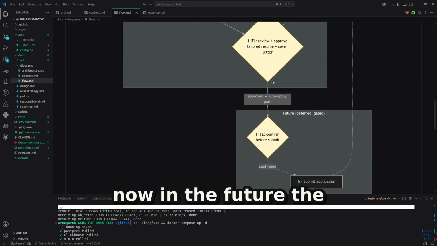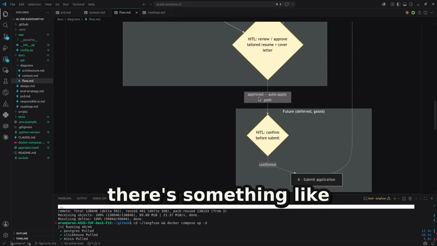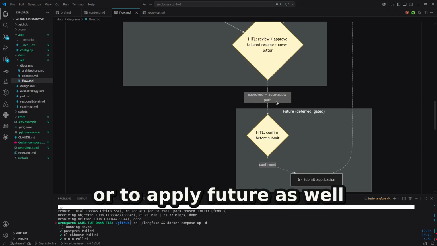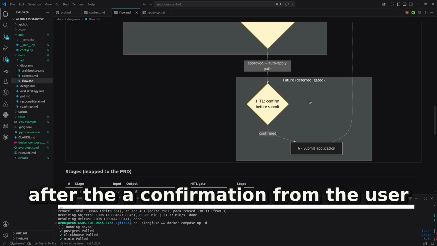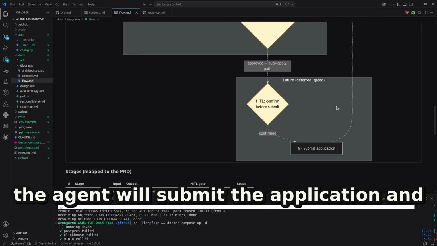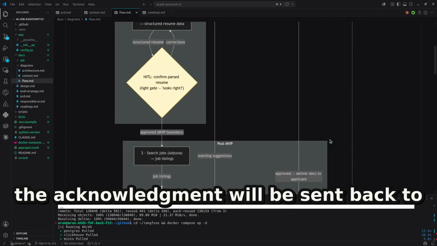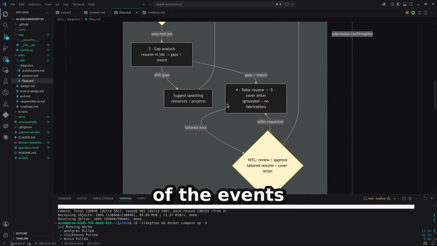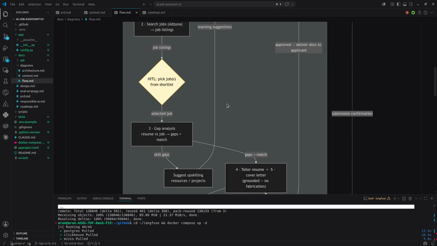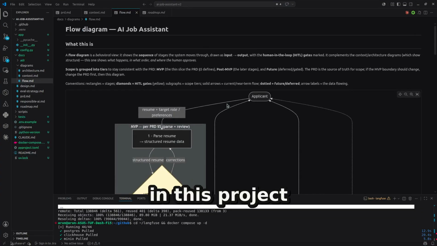Now, in the future, there is something like an auto apply feature as well, which will prompt the user to apply or not. After the confirmation from the user, the agent will submit the application and the acknowledgement will be sent back to the applicant. So this is the whole flow of the events in this project.